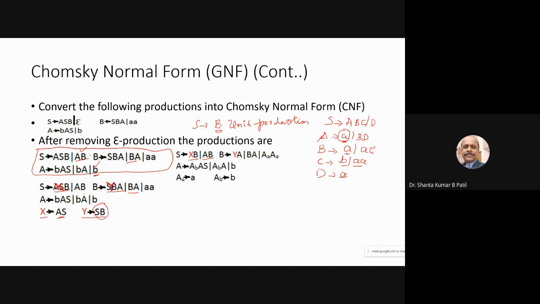BA is already in the Chomsky normal form. AA is not in the Chomsky normal form.